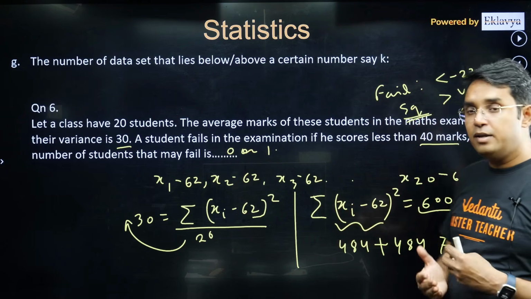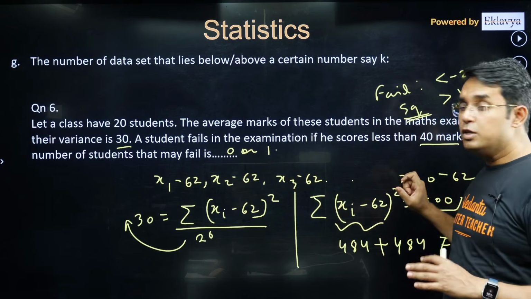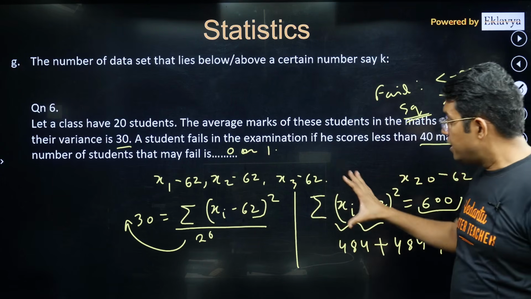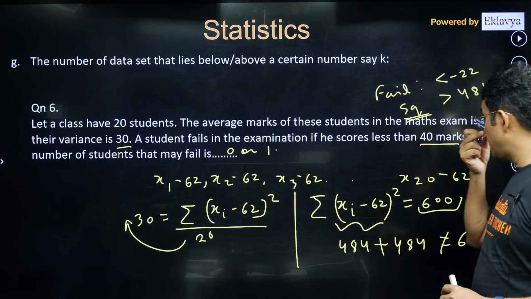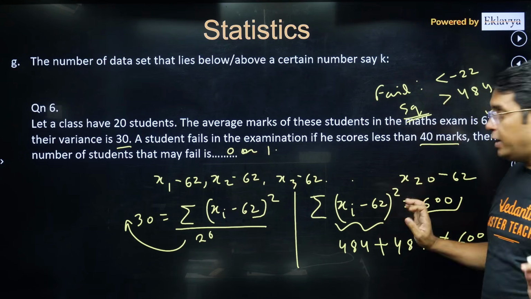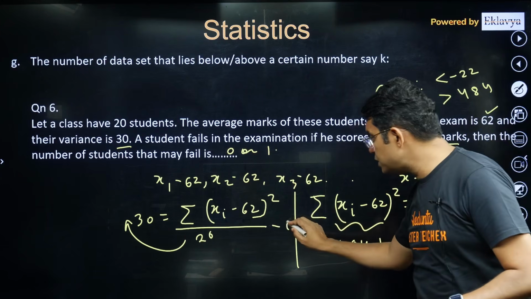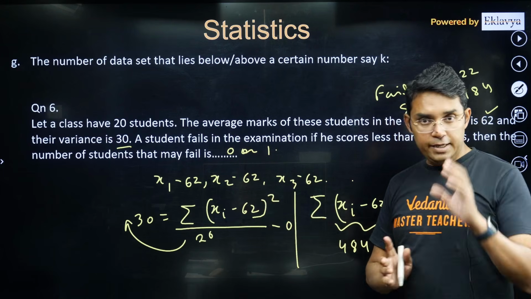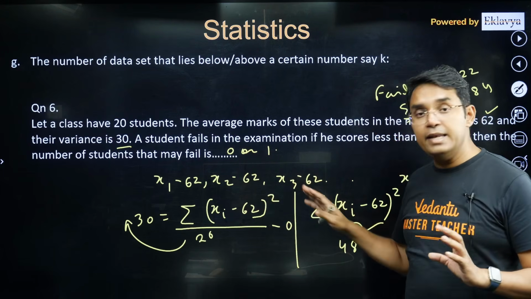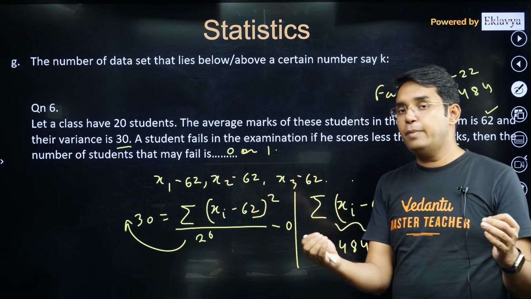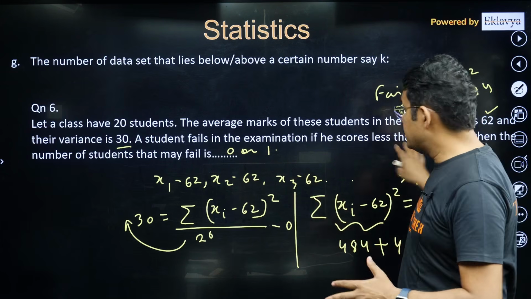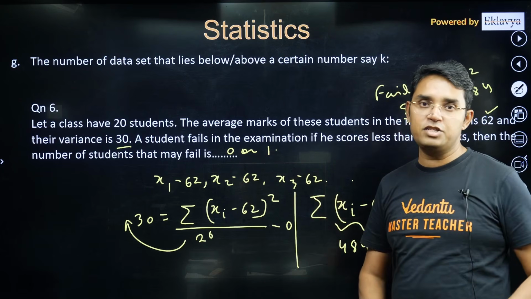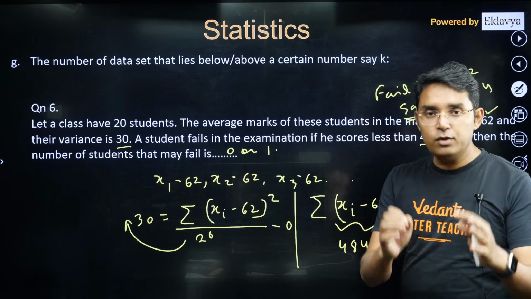Now this question could have been asked otherwise also, that how many students at most can score more than 80 or maybe more than 90. So that also can be done the same way. You just have to subtract the entire data by the mean value, so that your calculation becomes simpler and you can conclude such things. Dear students, subtracting the entire data set by a particular value, especially the mean or maybe some other value, is one very important, very crucial thing I will say in this chapter of statistics, especially in your syllabus.